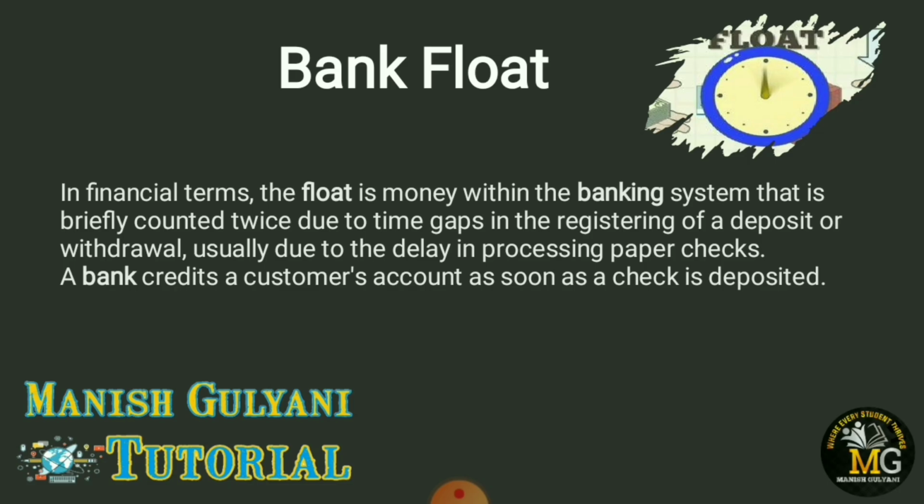So that is known as bank float. Delays in processing means due to weekend, due to seasonal backlogs. So this is known as bank float. Let me explain with the help of example.